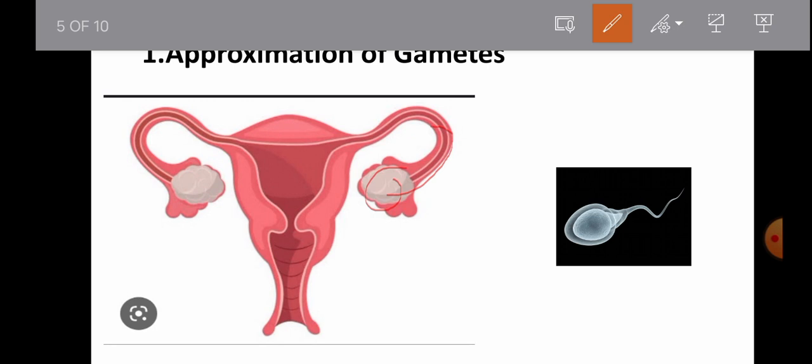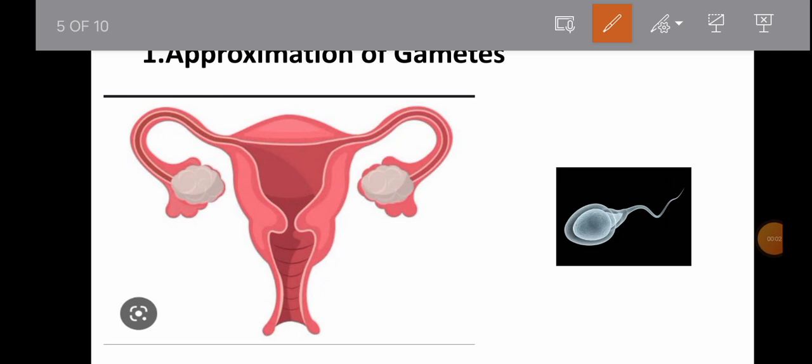It travels due to ciliary beats and rhythmic contraction of the musculature of the uterine tube. The duration it takes is 25 minutes. And the lifespan of the ovum: the ovum is viable for 24 to 48 hours after ovulation.